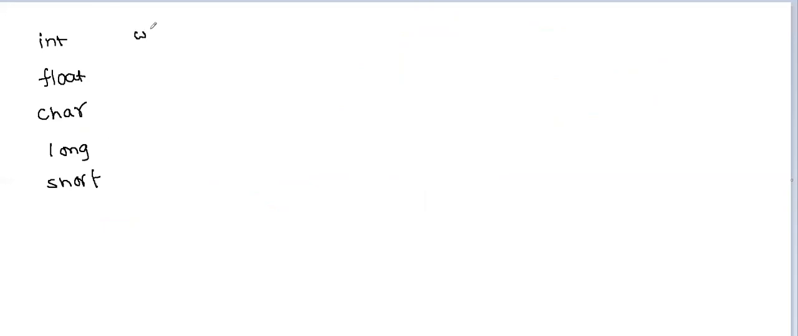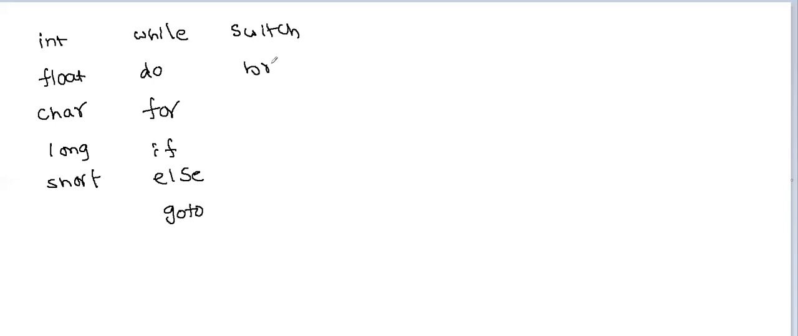Along with while, do, for, if, else, and along with goto, switch, break. These are the keywords. Suppose this belongs to data types. All these belong to control statements. Along with this, in switch case, we are using case also. And along with break, we have continue also.